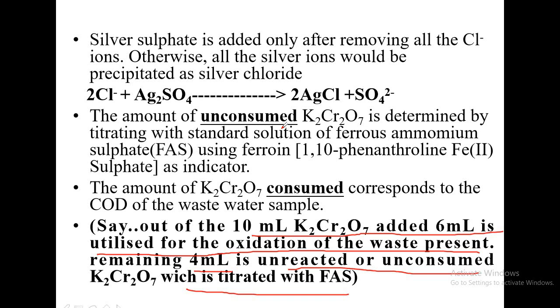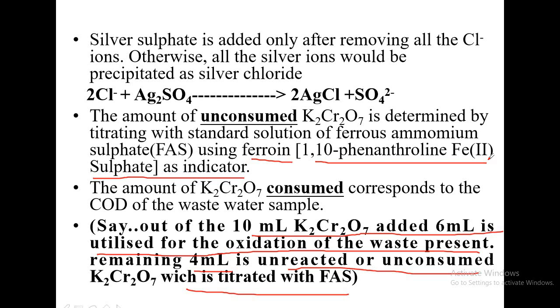Okay, so unconsumed potassium dichromate is determined by titrating with standard solution of ferrous ammonium sulfate, that is FAS, using ferroin as an indicator. Ferroin, the chemical name is 1,10 phenanthroline iron(II) sulfate. It is iron 2. In this you have ferrous ion, that is Fe2+.